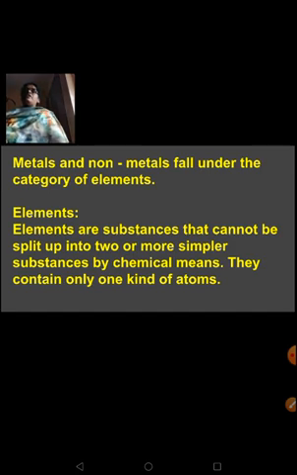Let it be silver, let it be copper, a bit of copper wire, anything you take, they are all made up of only one kind of atoms. Similarly, when you take these non-metals like your sulfur, phosphorus, carbon, they are all made up of only one kind of atoms. When you take a piece of carbon, it's made up of carbon atoms. If it is a pellet of sulfur, it's all made up of sulfur atoms. Atoms are minute particles which cannot be seen with your naked eye. You have learned that. So these metals and non-metals fall under the category of elements.